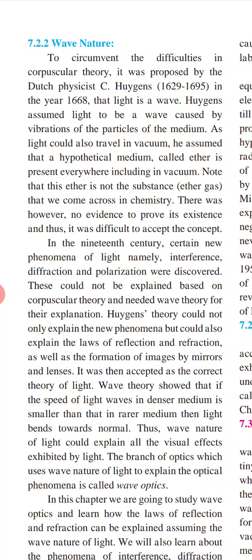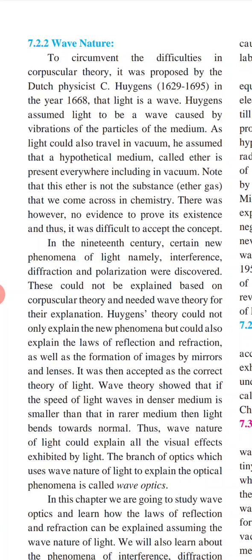In the 19th century, certain new phenomena of light, namely interference, diffraction, and polarization, were discovered. These could not be explained based on corpuscular theory and needed wave theory for their explanation. Huygens' theory could not only explain the phenomena but could also explain the laws of reflection and refraction, as well as the formation of images by mirrors and lenses. So it was then accepted as the correct theory of light.